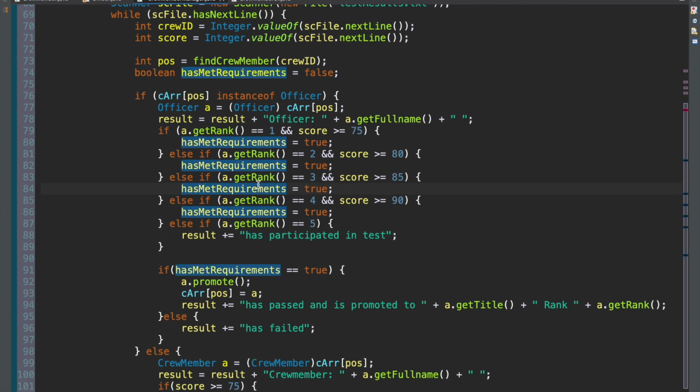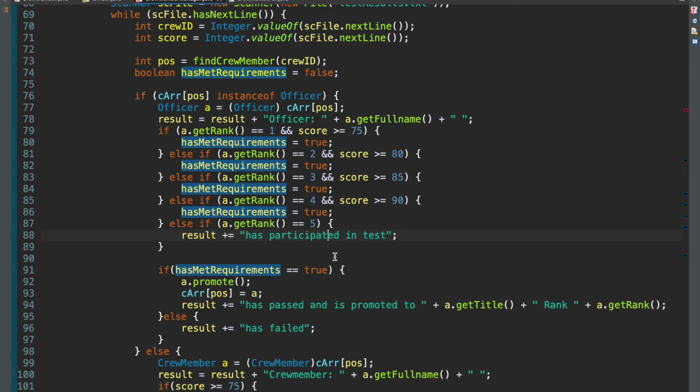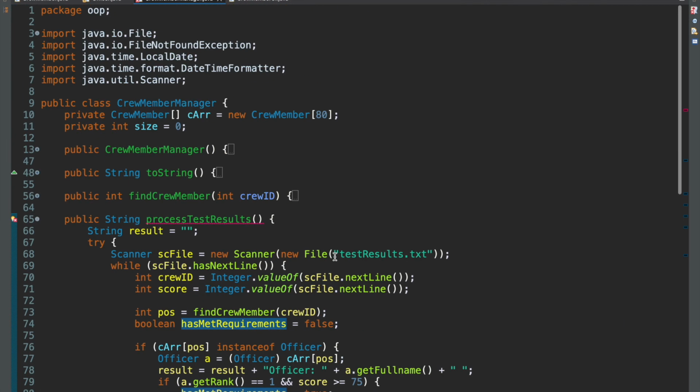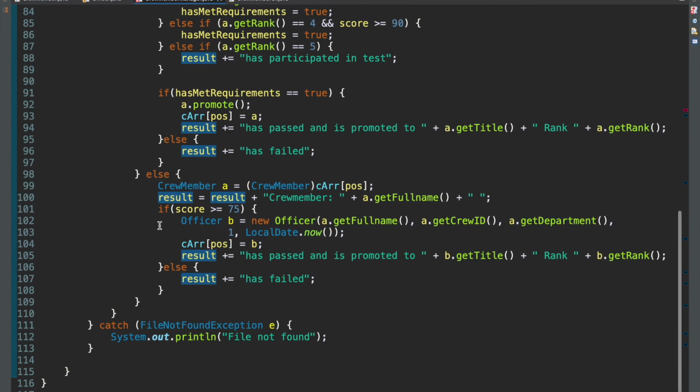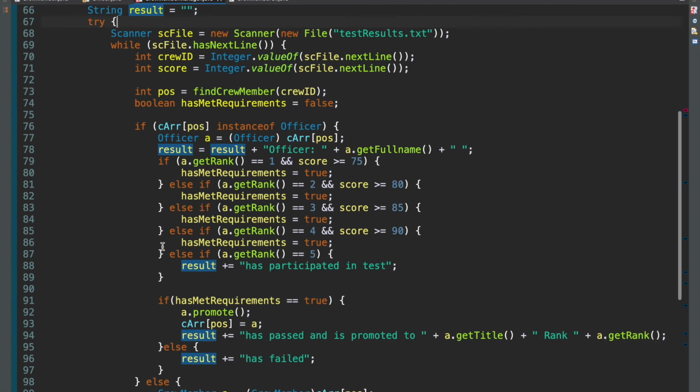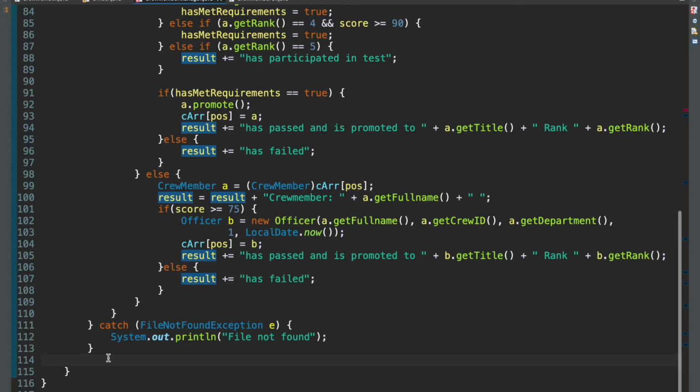6.3. In the crew member UI class, call the process test results method and display the list showing the names of all the crew members or officers who took the test and whether they have passed or failed. Okay. So we save, and I'm getting an error somewhere. Oh, okay. We're getting our error still from this method because we still haven't returned result, right? We've done everything we need in here, but at the end of the method, right here, we want to then return result once we're finished with everything, just like that.